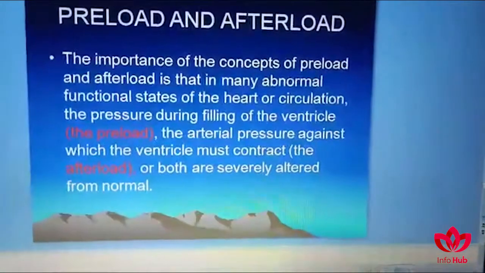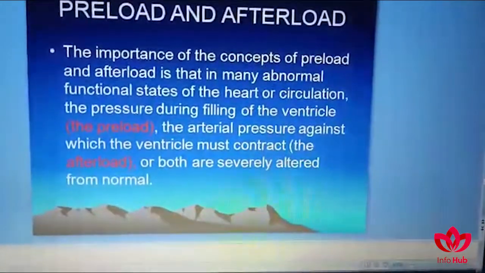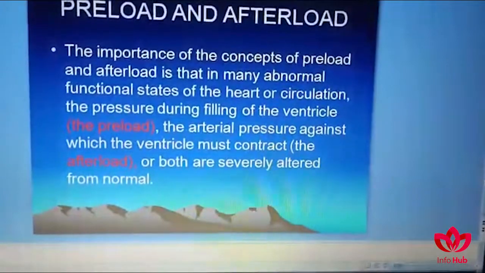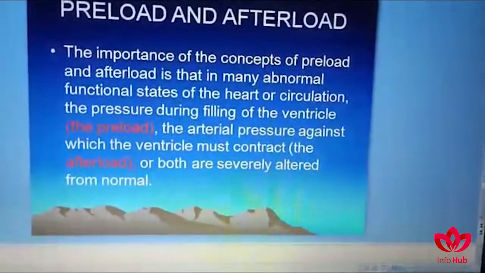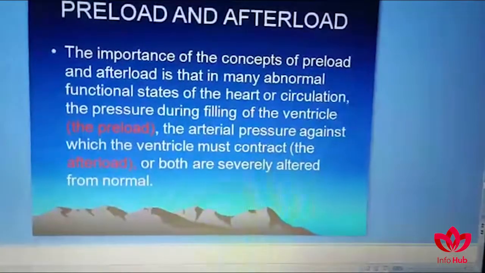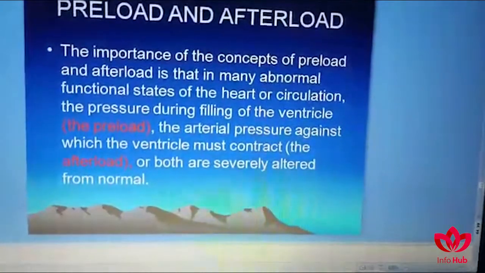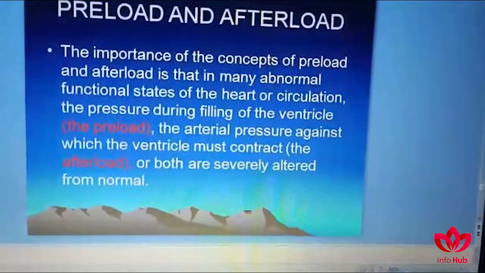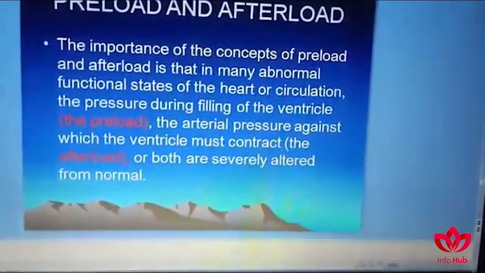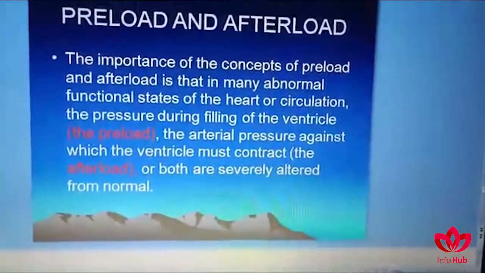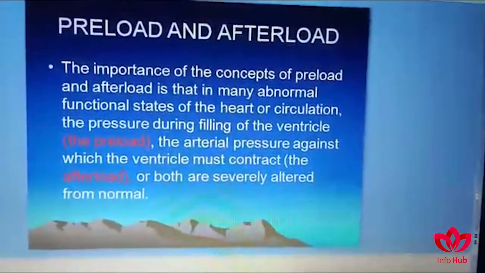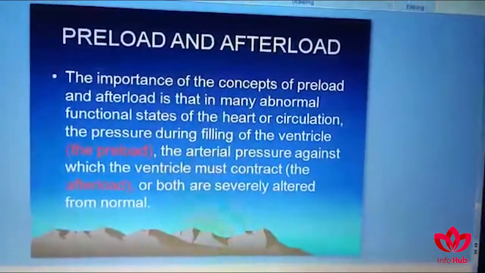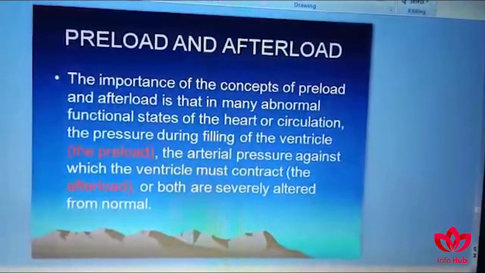The importance of the concepts of preload and afterload is that in many abnormal conditions of the heart or circulation, the pressure during filling of the ventricle, that is the preload, and the arterial pressure against which the ventricle must contract, the afterload, or both, are severely altered from normal. We can assess the severity of diseases like cardiac failure and hypertension by measuring the changes in preload and afterload of the heart muscle.